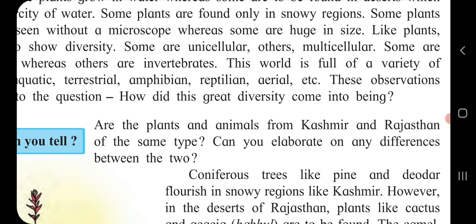Whenever these birds fly in the sky, they use their feathers, and they have body feathers well adapted to flying. Such type of adaptation they show for flying in the sky.